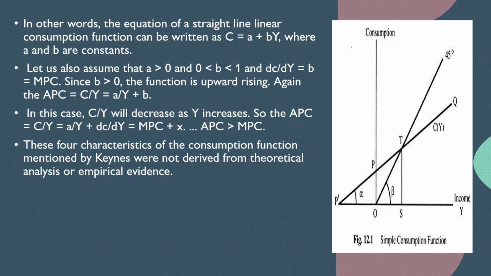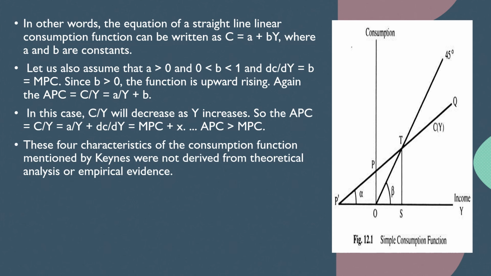The equation of a straight line, linear consumption function would be written as C is equal to A plus bY, where we know that A is the autonomous consumption, b is the marginal propensity to consume, and Y is the income. Let's assume that A is greater than 0. That means that even if your income is 0, you will consume out of your borrowing or saving or whatever it may be, and b, your marginal propensity to consume, is a value which lies between 0 and 1. So the consumption is considered to be upward rising.